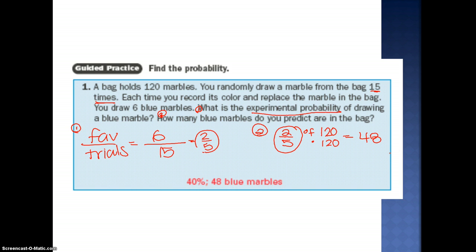Oh, and I did forget to change it to a percentage. Remember, 2/5 is 40%, because when you turn 2/5 into a decimal, it is 0.4, and that gets you 40%. I don't care if you give me a fraction, a decimal, or a percentage. They are all the same.